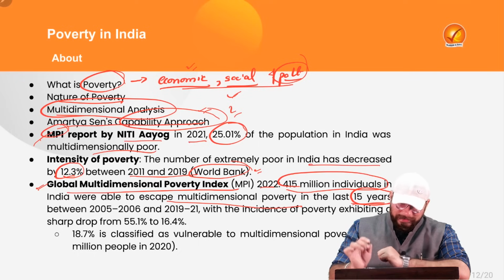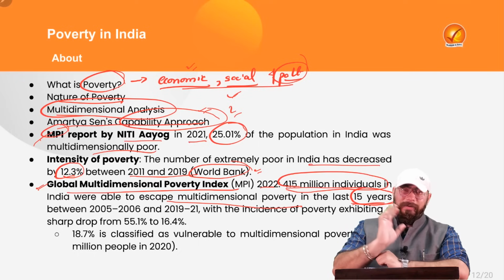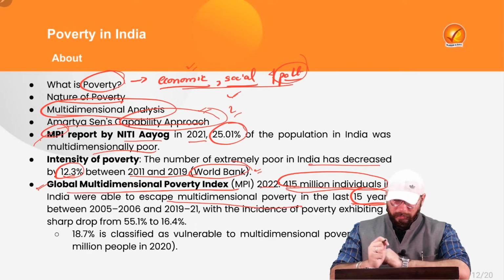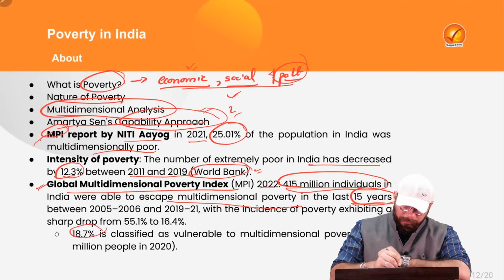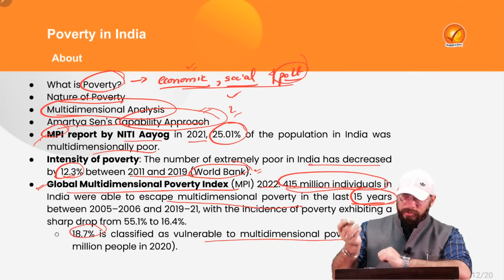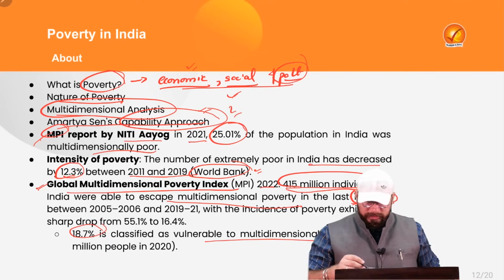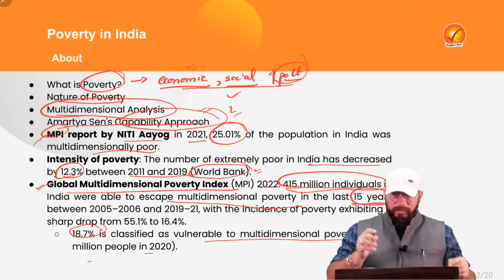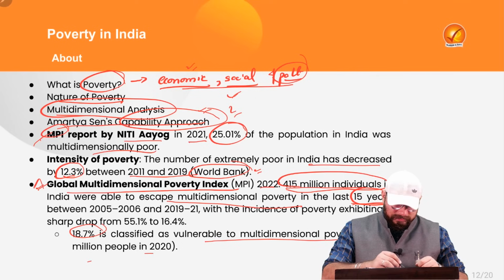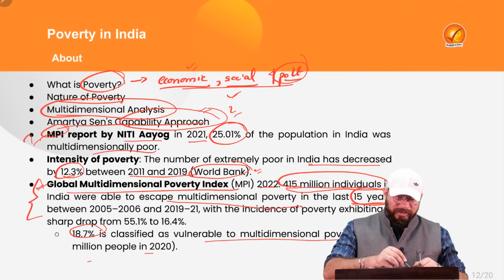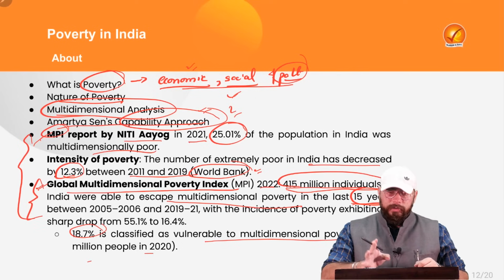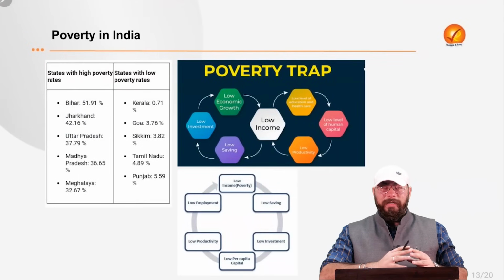So, in the last 15 years, 415 million individuals have been pulled out of poverty, right? And 18.7% is classified as vulnerable to the multidimensional poverty, which was 260 million people in 2020. So this data set, or these three data sets in particular, you should remember in relation to the poverty part.